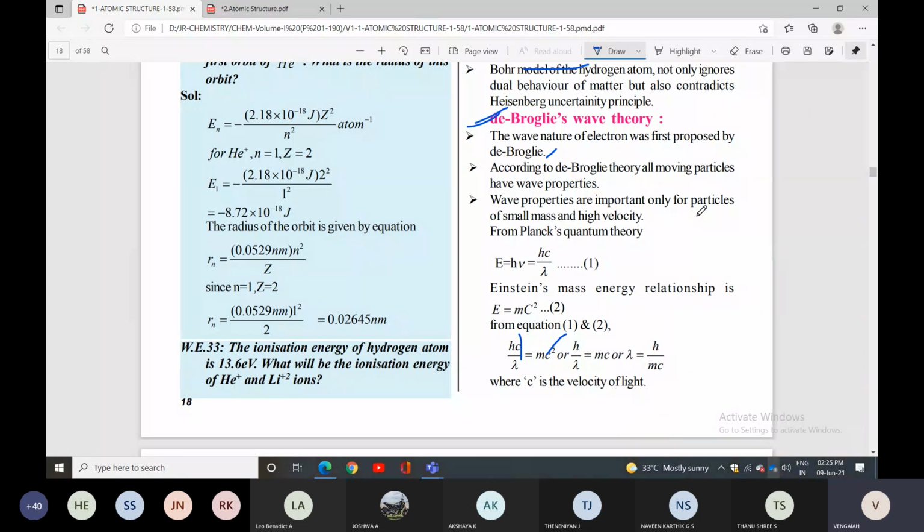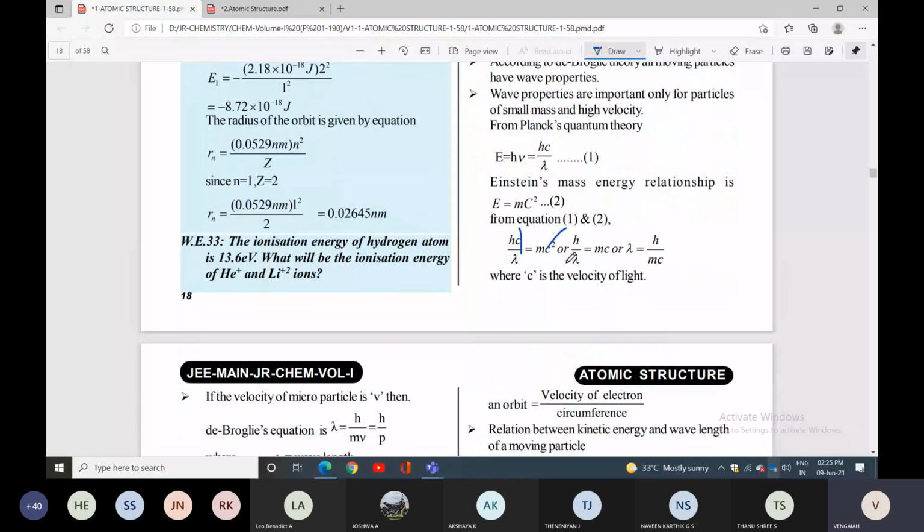According to Planck's quantum theory, E equals h nu, where nu is c by lambda. Einstein's mass-energy relation is E equals mc square. So equating equations 1 and 2, hc by lambda equals mc square. The constant c cancels, so h by lambda equals mc, and lambda equals h by mc.